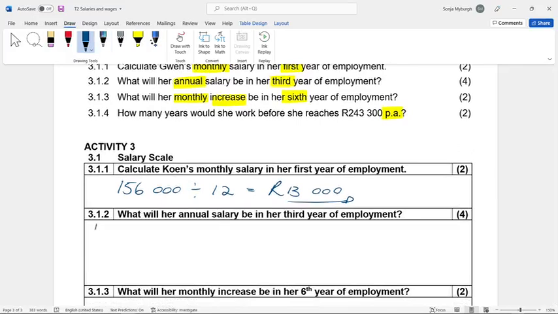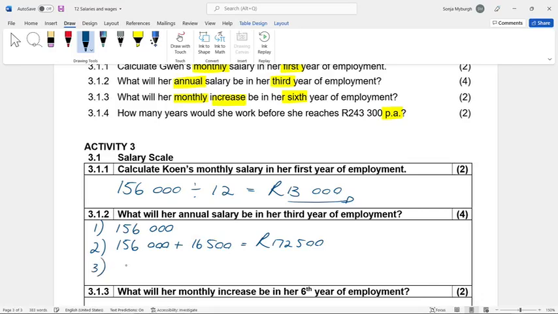Now, this is the safest, always write this out and don't try and count in your head. The 2nd year, the 156,000 plus the increase of 16,500 in order to get 172,500.